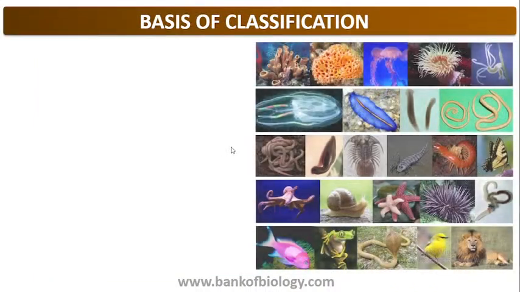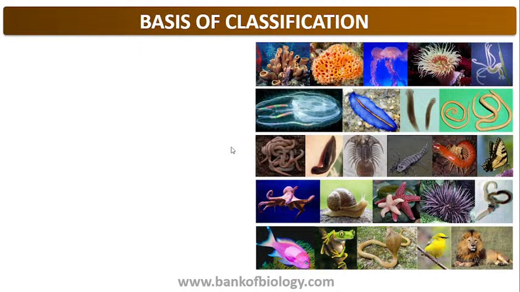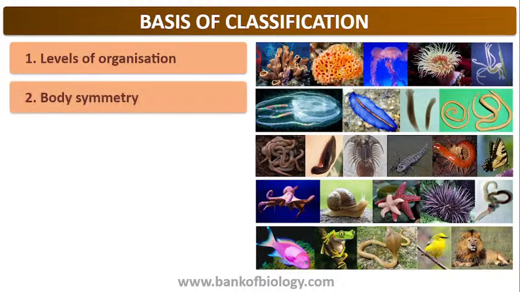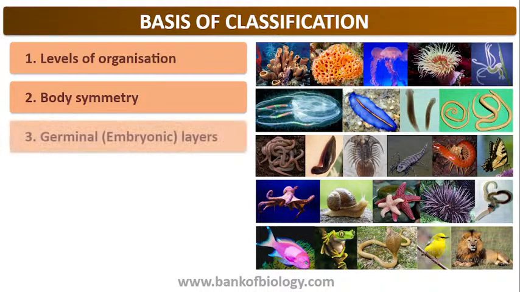So, the basis of classification. Here, you can see a number of organisms in the picture. So, that shows the level of organization, whether the level of organization is cellular level, tissue level, organ system level, and so on. Next, we will be talking about body symmetry. What is the symmetry of an organism?